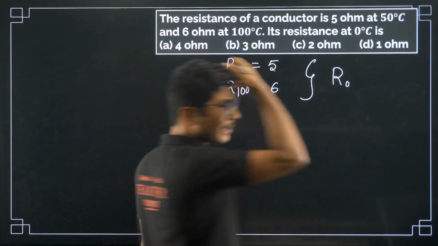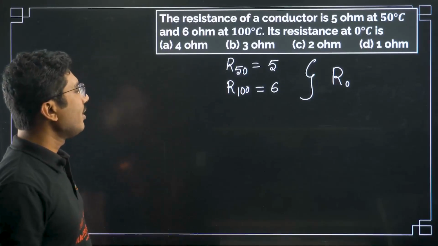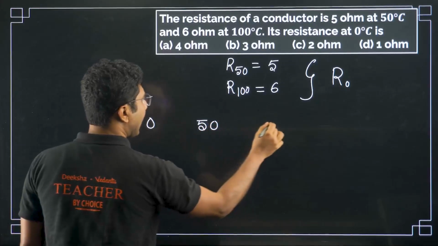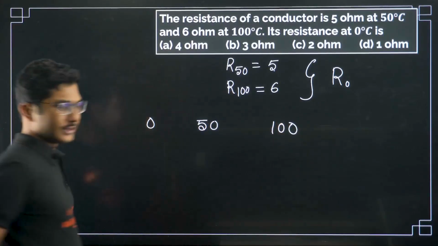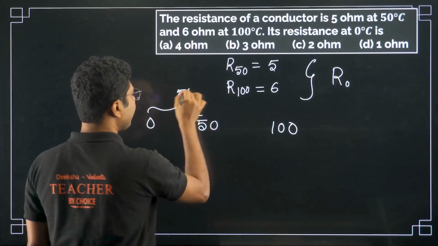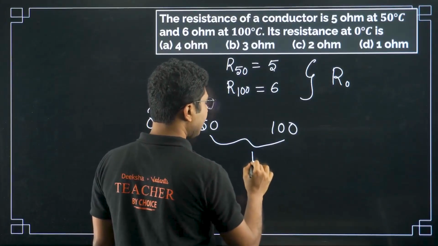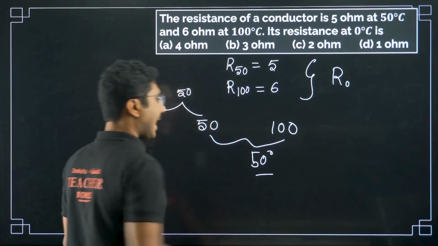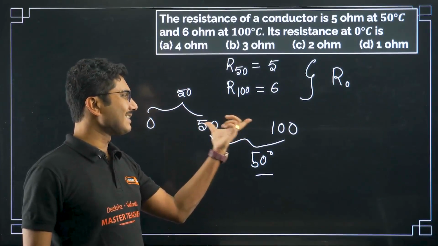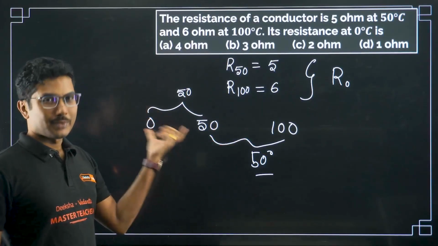Now this question is particularly easy. Why am I saying so? If you see, 0, 50 and 100, these are the 3 temperatures, right? So what is the difference between these two? The difference is 50, delta T, T2 minus T1. What is the difference between these two temperatures? Again 50 degrees Celsius. And because the resistance values are small, you can say that whatever resistance increase is happening in this range, the same resistance increase must happen in this range.